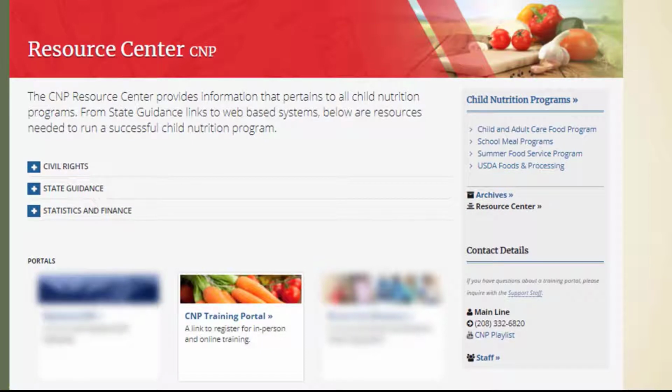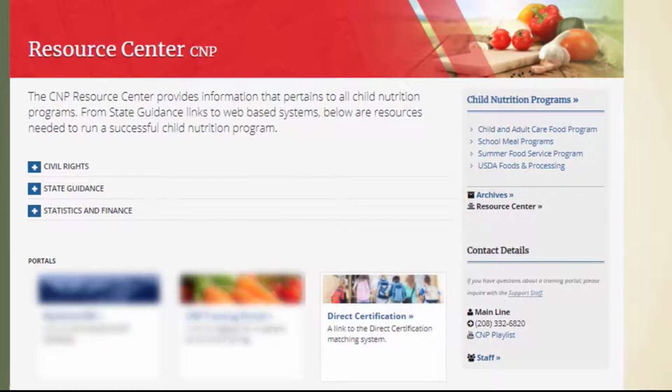The CMP training portal will provide access to trainings covering program topics. A variety of mandatory and optional trainings are located in this database. Please contact the state agency for a list of trainings to begin with. Several trainings are required to be completed each year.